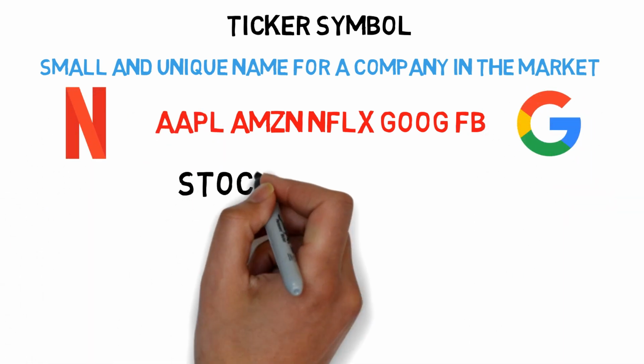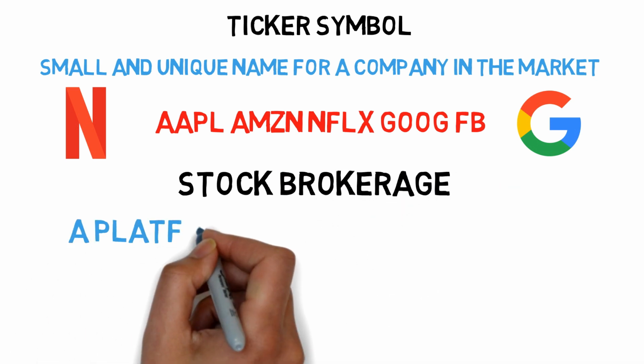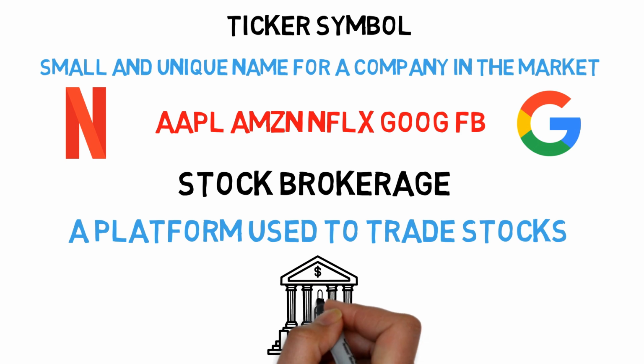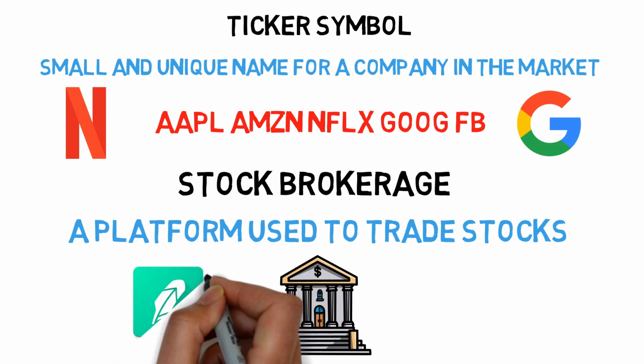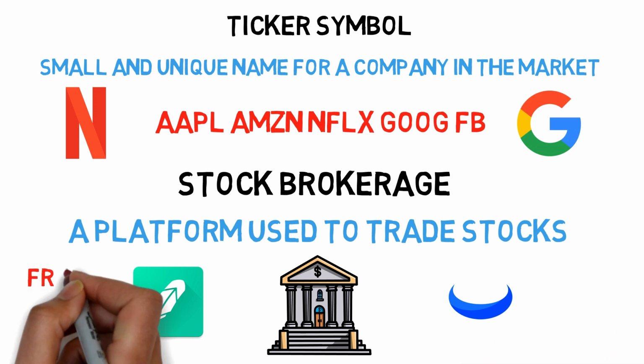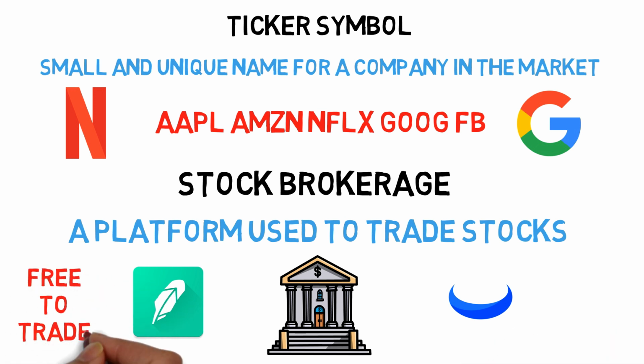Stock brokerage, a place to buy and sell stocks. This could be a bank or a company that does this for you. Robinhood, Webull, M1 Finance, and Fidelity are some examples of stock brokerages. There are free-to-trade brokerages like Robinhood and Webull, and traditional brokerages that charge $5 to $10 a trade like Fidelity.